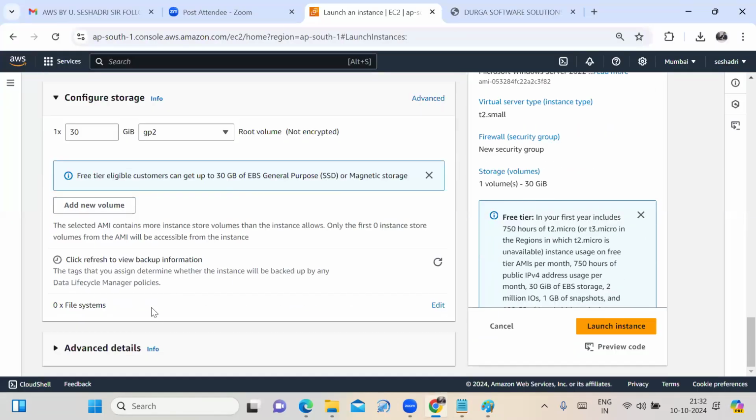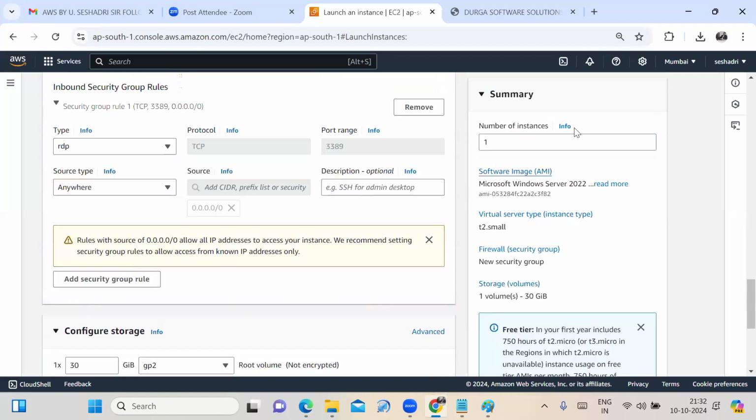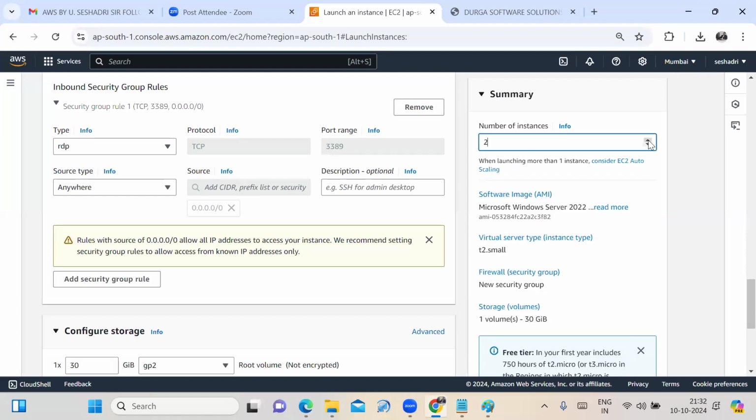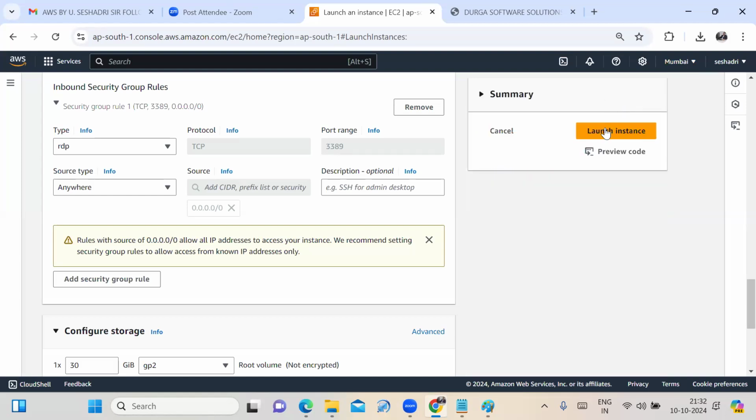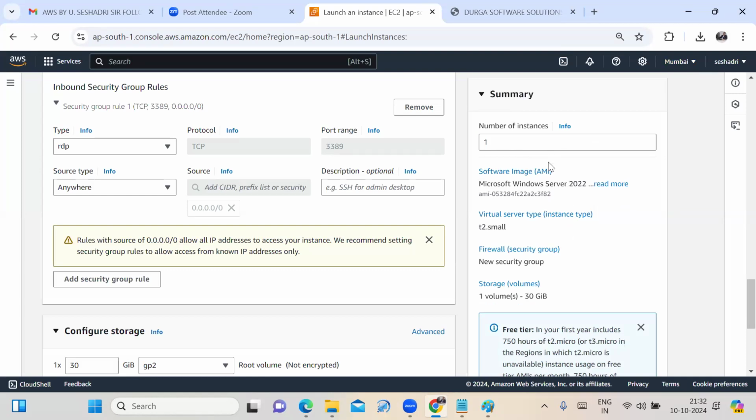Fine. Then the next step, I'm not adding any advanced details right now. Here on the right side, it is providing the summary details. How many instances are you launching? How many virtual machines are you launching in the Mumbai region? If you launch one instance, two instances, or four instances, that is as per your wish. I am launching one instance. If you click on it, it is providing the summary details.